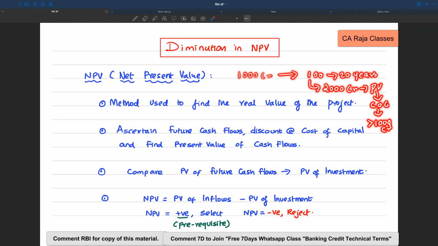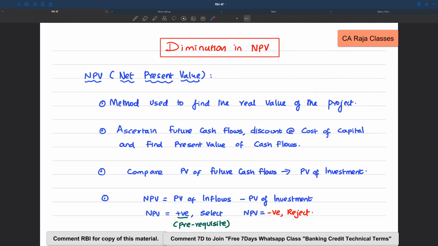So what is happening here? I'm comparing the investment of 1000 crore now with the present value of the future cash flows, that is 1050, and now I'm coming to a conclusion: this project is worth 50 crore more. I'm investing only 1000 crore, but its actual present worth is 1050. So I'm getting a positive benefit. It means I'm getting a positive net present value. So let me go ahead with the project.